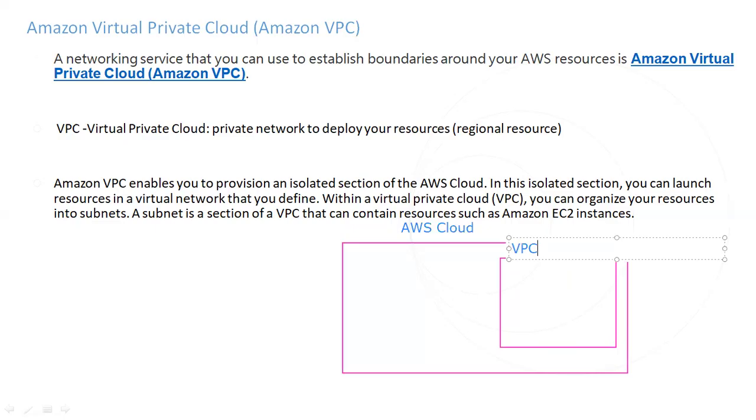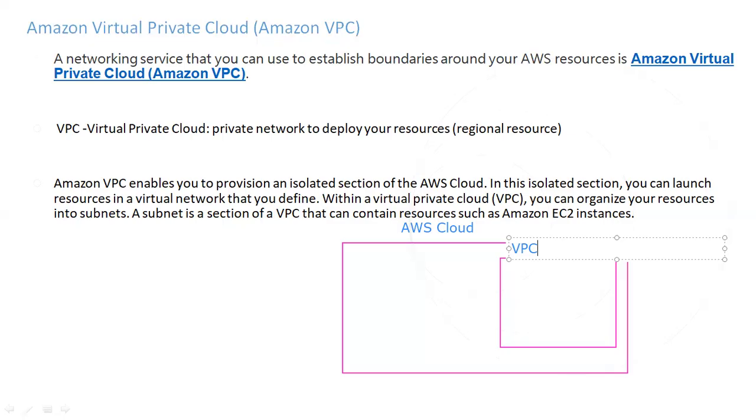You can easily understand it this way. Suppose there is a hotel, and in the hotel there are thousands of rooms. The hotel is just like one public cloud. Anyone can go to the hotel, anyone can use the hotel. But suppose you take one room on rent. It means you have created one private place within the hotel. In that place, only you can place your resources and use them. No one else can use them. So this is a private section. We can say this is a private area for you within a hotel.